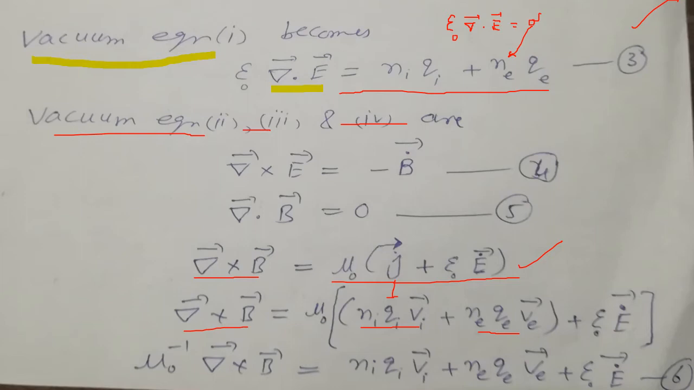Now if we take mu naught to the left side, this becomes del cross B divided by mu naught, or mu naught inverse del cross B, is equal to NiQiVi plus NeQeVe plus epsilon naught E dot. This is our equation number 6.